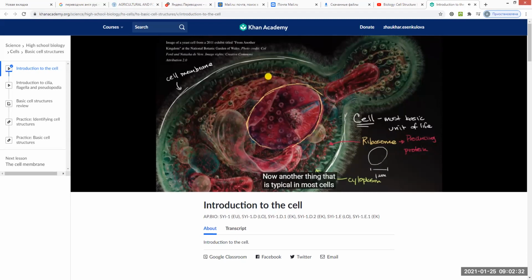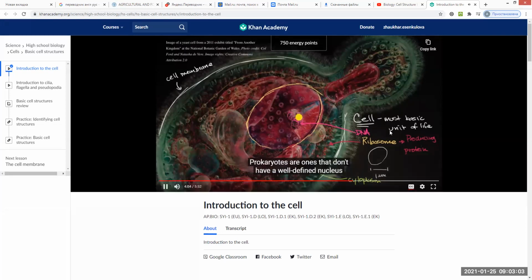Now, another thing that is typical in most cells is genetic information. And typically, that genetic information is stored as DNA. I say in most cells because it turns out that even in our own bodies, mature red blood cells don't have any DNA anymore. There are other cells that do the same thing. But in general, in order for a cell to function and replicate, it needs some genetic information, and that is stored in DNA. That's true for both prokaryotic cells and eukaryotic cells.